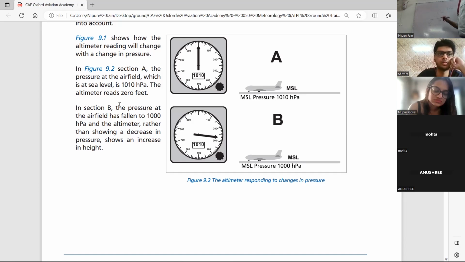So now, let's say if the plane goes to 1000 feet, it climbs and goes to, let's just go to 300, not to 1000 feet. Okay. Plane just climbed, went to 300 feet. So same altimeter, which is set to 1010, will show a reading of 300. Because 1 HP is 30, 10 HP will be 300. Okay. Understood? Okay. This is the normal condition.